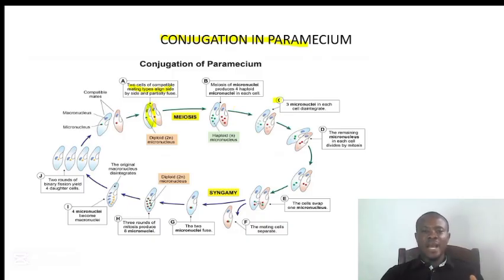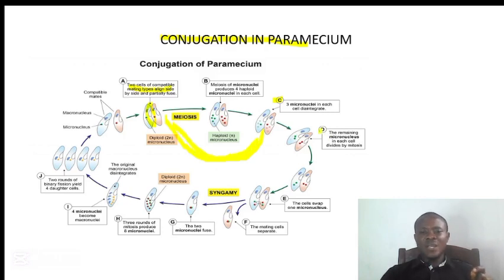In C here, three of these micronuclei in each cell will disintegrate. That means three of these haploid micronuclei in each cell will disappear. As we said, when that one undergoes meiosis, it was divided into four. Among these four, three of them will disappear. Only one will remain, bringing us back to just like what we have in A.